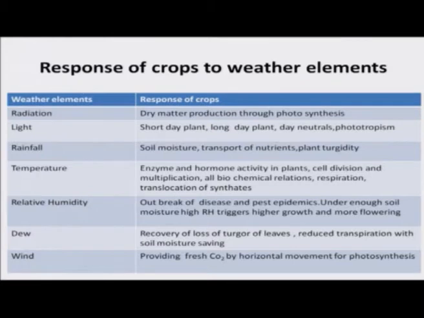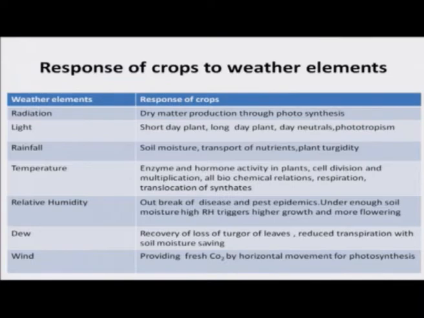Light: short day plant, long day plant, day neutrals, photoperiodism. So, there are short day plants, there are long day plants, there are day neutrals and photoperiodism. So, it is an adaptation capacity based on the light, and the plant has a different capacity. This is a good interaction.